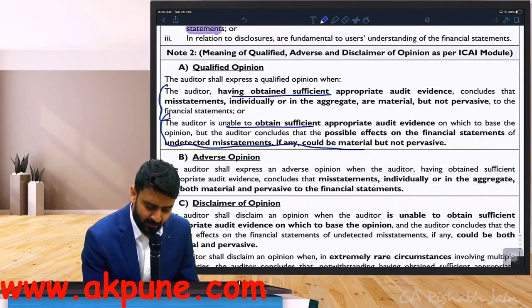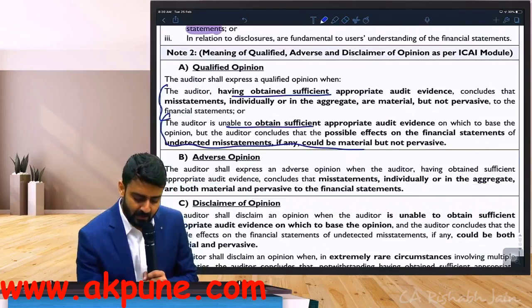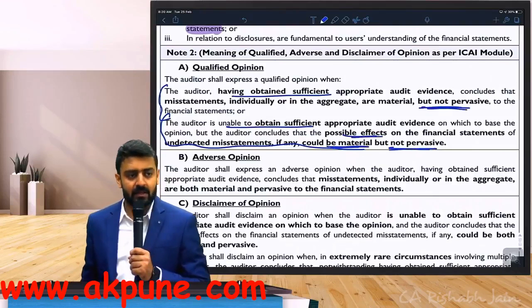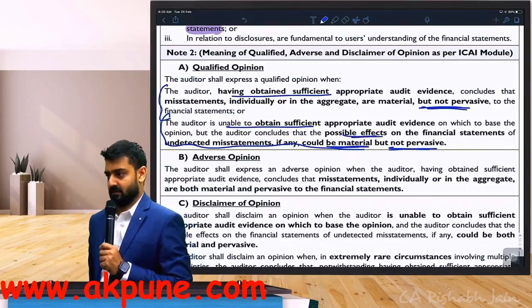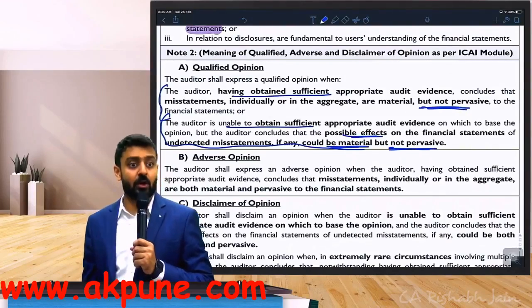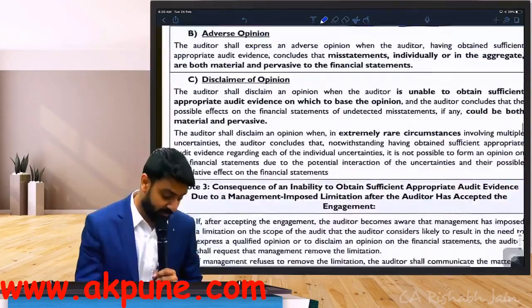Obtained evidences, unable to obtain audit evidences. The effect, possible effect. Material, not pervasive. The table itself will give you the answer. No need to worry. The difficult one, disclaimer. Now read that with me.